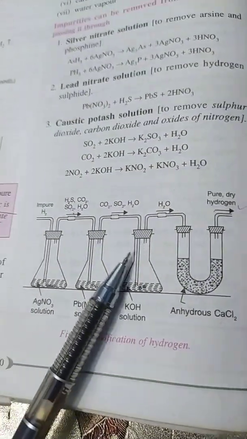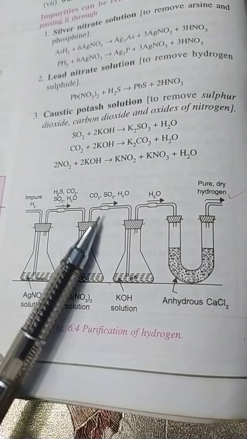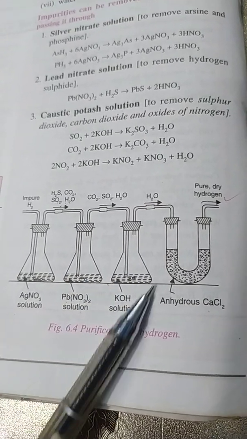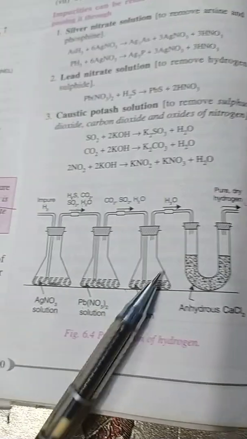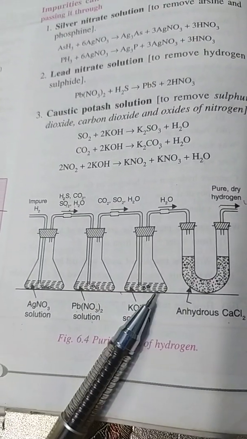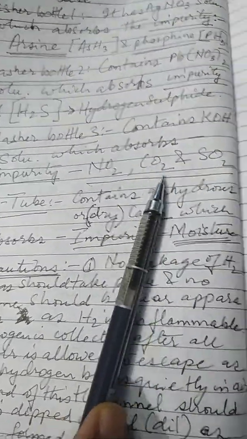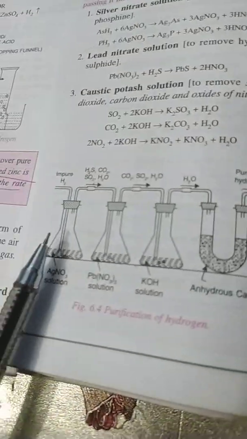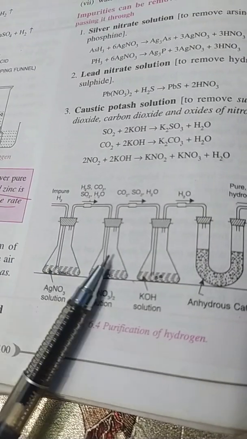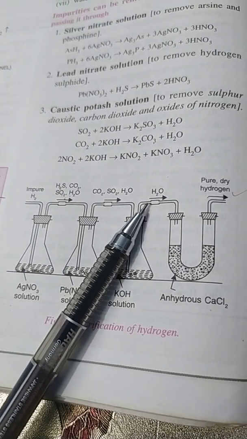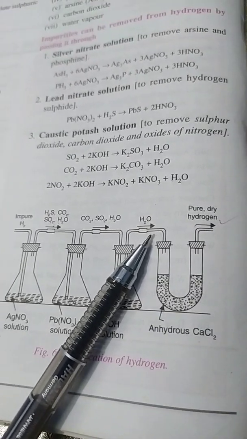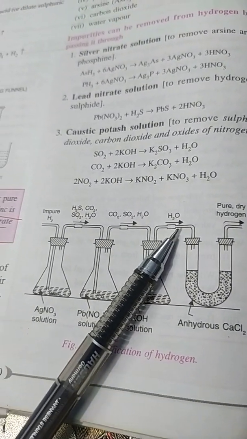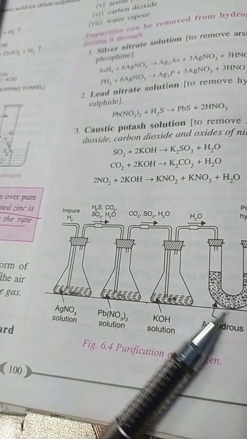Then we come across the third washer bottle here, which contains KOH or potassium hydroxide solution. This potassium hydroxide solution absorbs the impurities of nitrogen dioxide, carbon dioxide and sulfur dioxide. Now all the impurities are removed through washer bottle 1, 2 and 3, and finally we see that moisture laden hydrogen gas enters into this U tube.